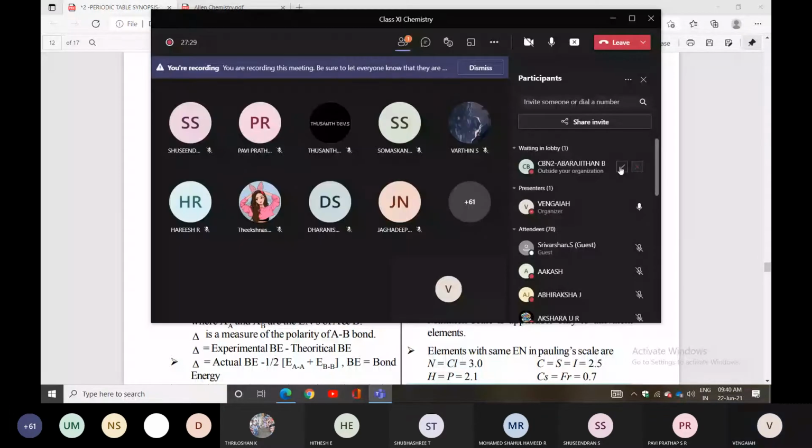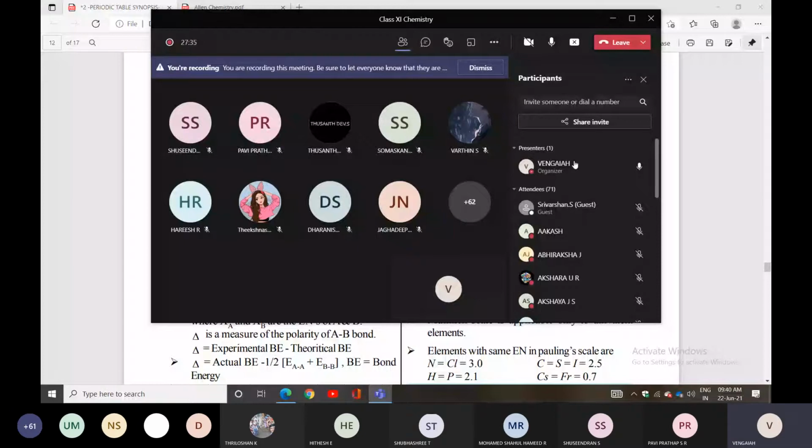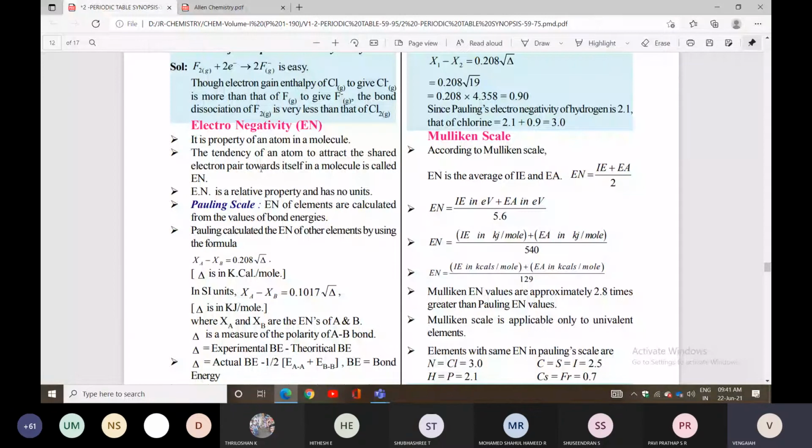So listen here. The tendency of an atom to attract the shared electron pair towards itself in a molecule is called electronegativity. It is a property of an atom in a molecule. So you can take one molecule as an example, an AB molecule. Here A is there and B also there.